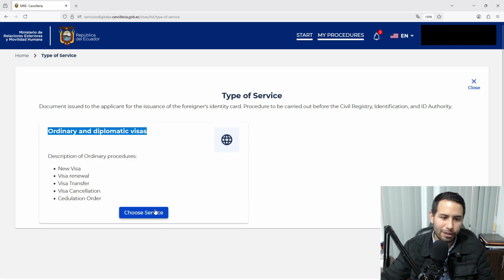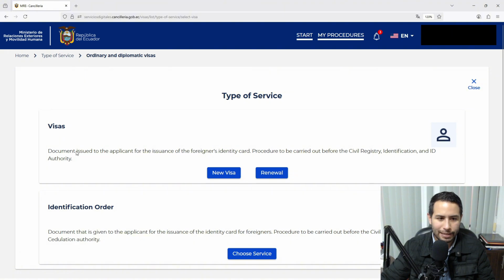A visa renewal, well, we're going to apply for a tourist visa. Choose service. And it says visas identification order. Identification order is something for residents, not relevant to this video. Visas, new visa or renewal. For people with tourist visas, new visa.